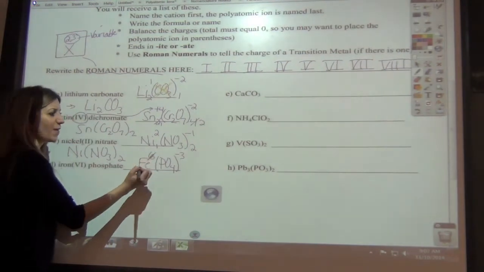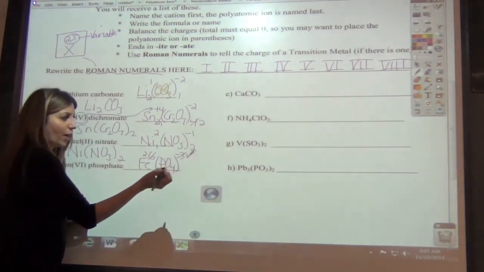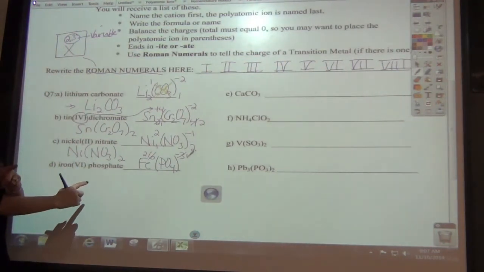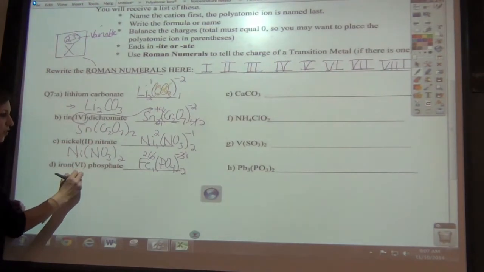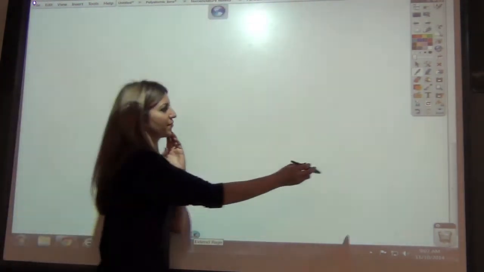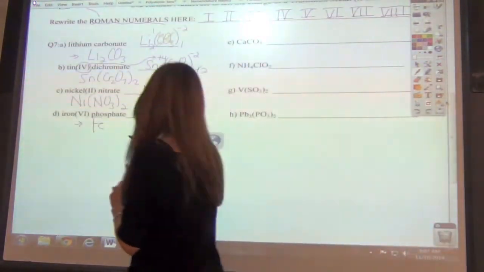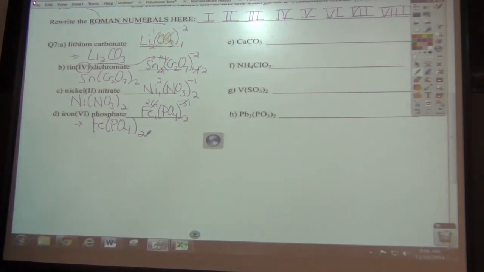If I divide this by a 3, I get a 2. And if I divide this by a 3, I just get a negative 1 or a 1. So when I crisscross now, I get a 1 and a 2. So when you write this one, same thing. It's going to be Fe parentheses PO4 2.